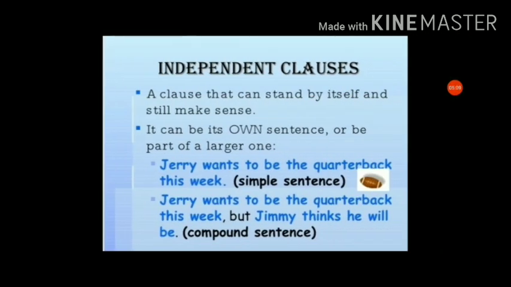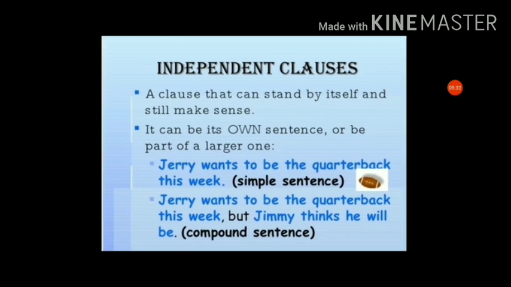So an independent clause can stand by itself and still make sense because it has a subject, verb and predication. It can be its own sentence or be a part of a larger one. It means an independent clause is a sentence by itself or maybe a part of another sentence.